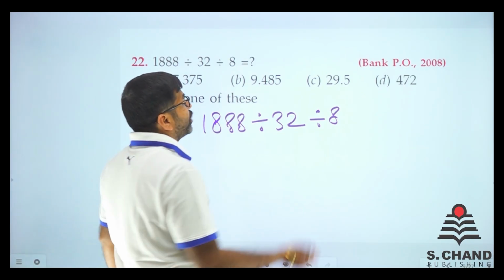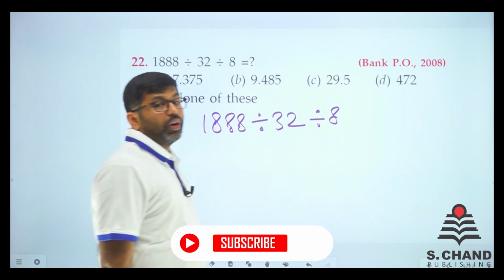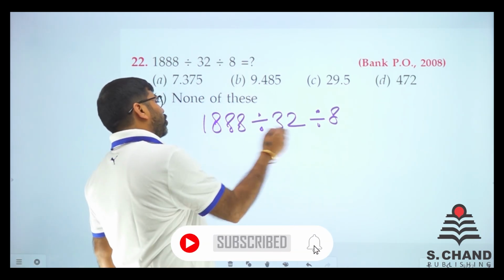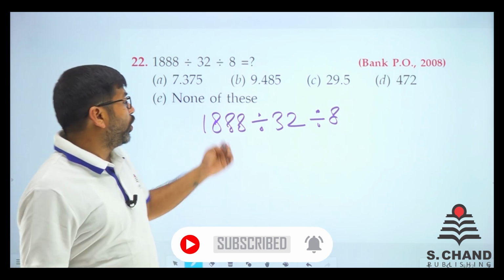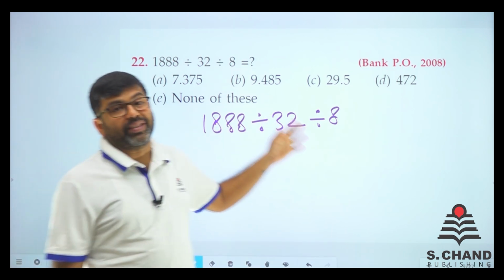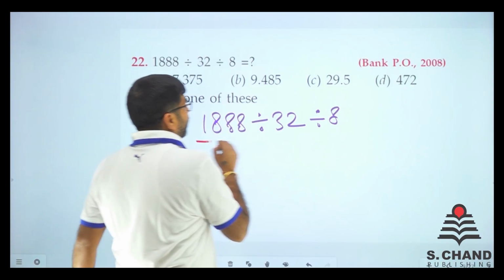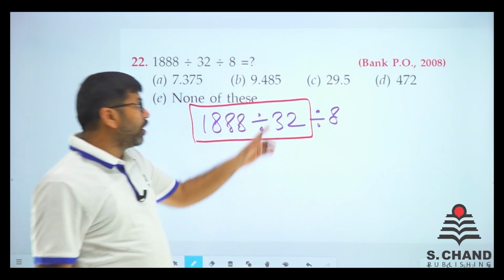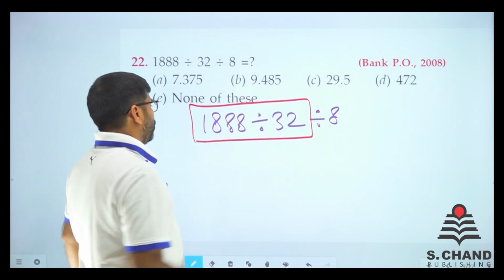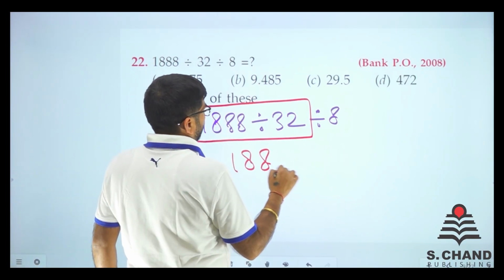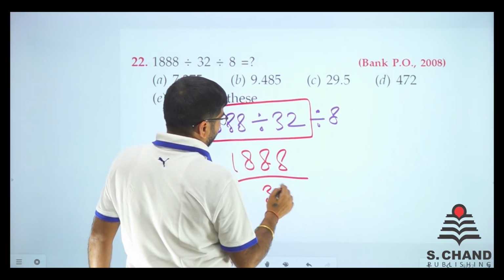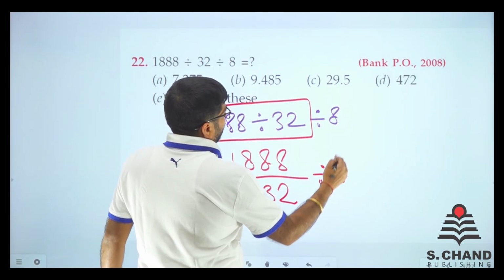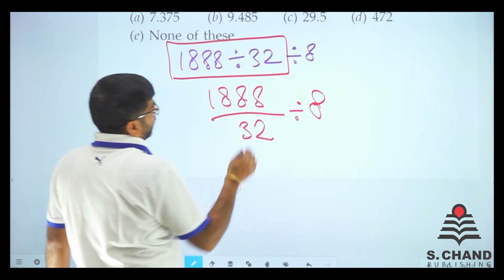अगर हम पहले इसको divide कर देंगे तो हमारा आंसर अलग आएगा, पहले इसको divide कर देंगे तो अलग आएगा. So if there are two divisions in quick succession, first divide these two, and that will be divided by 8, not 32 divided by 8, right? So it's like 1888 divide by 32 divide by 8. Okay, let's do one thing.